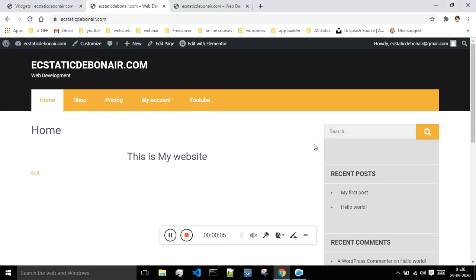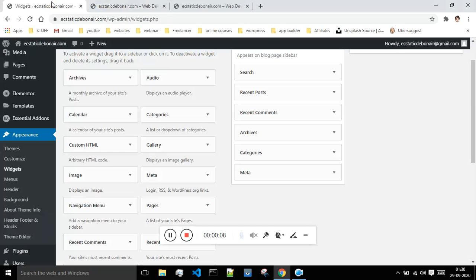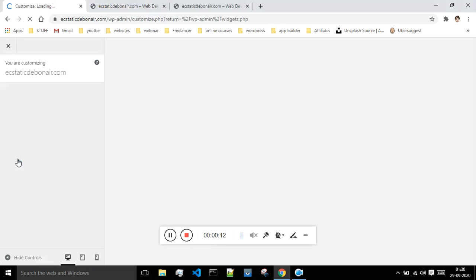So okay guys, so basically this is how our website looks. So in this class we will see how to customize this website. In order to customize, go to appearance, and under appearance click on this customize option.